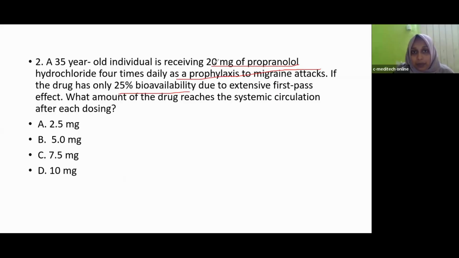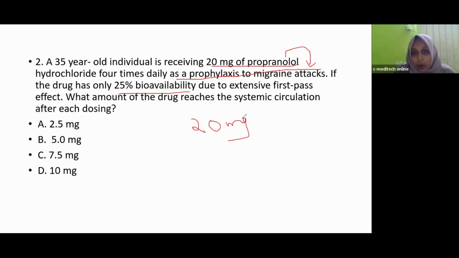So here, the patient is taking 20 mg propranolol. Another point is there. For the prophylaxis of migraine attack, we will take propranolol. Okay, prevention. Here the patient is taking 20 mg propranolol.